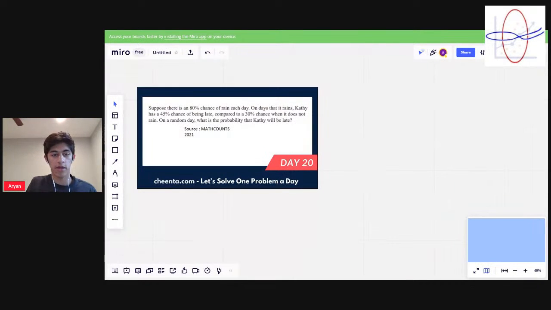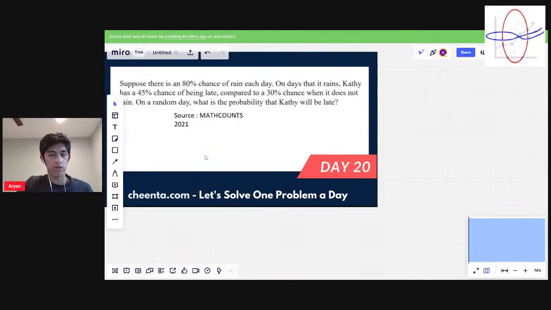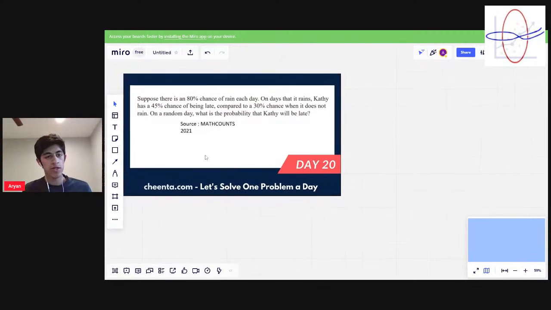Today we're going to be looking at the following problem from Mathcounts 2021. And we have a view of the problem, so let's get a quick read. Suppose there's an 80% chance of rain each day. On days that it rains, Kathy has a 45% chance of being late, compared to a 30% chance when it does not rain. And the question is, on any random day, what is the probability that Kathy is late?